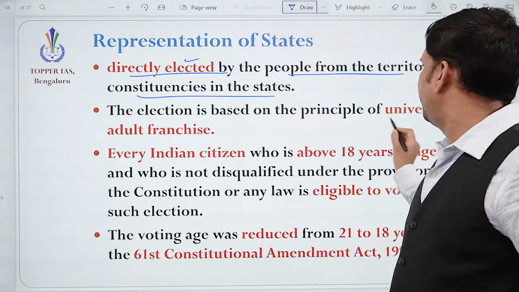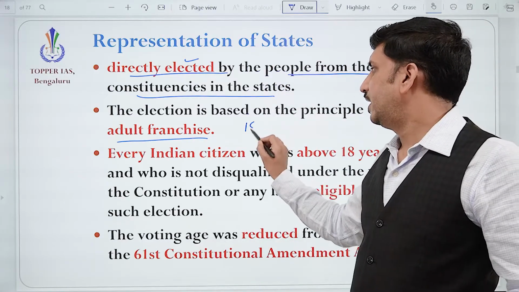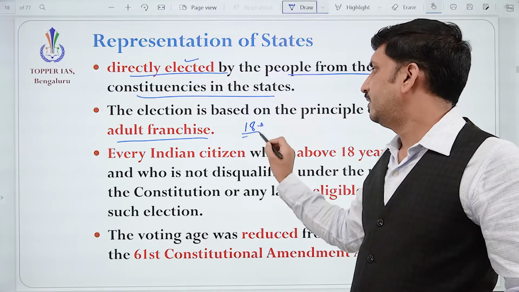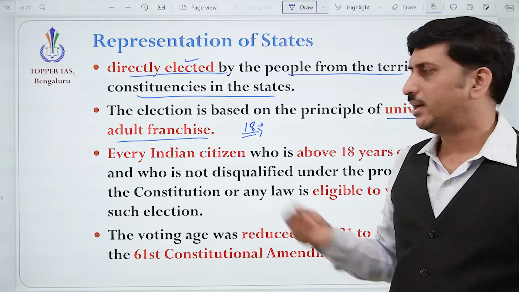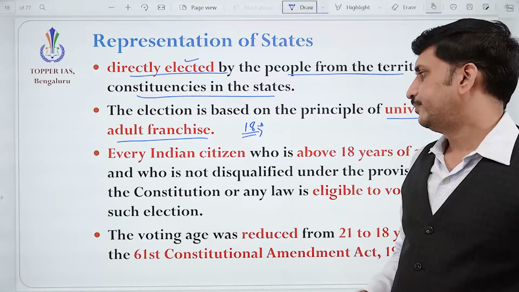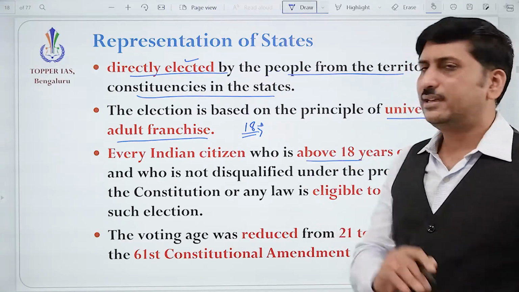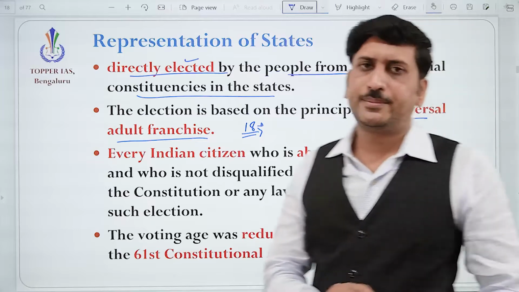Anyway, the election is based upon universal adult franchise. In India, adult means 18. So one who is above 18 can register himself as a voter and participate in the election. This 18 years concept is fine. Earlier it was actually 21 years.